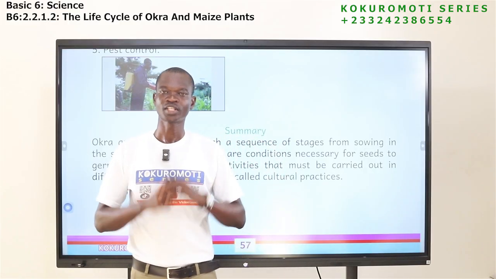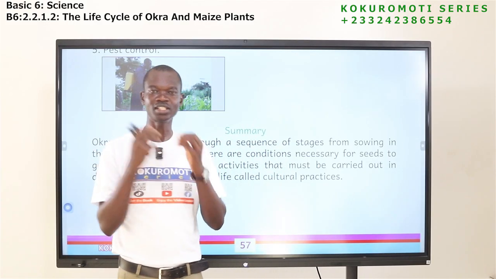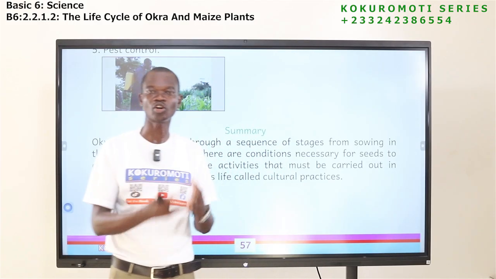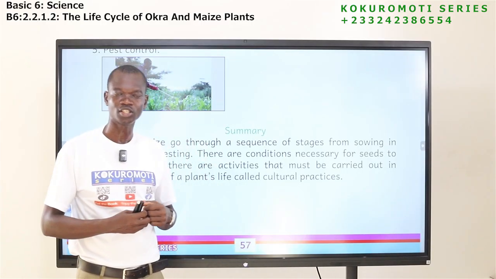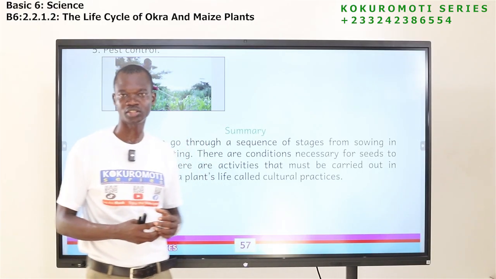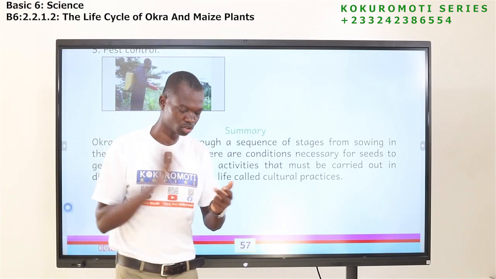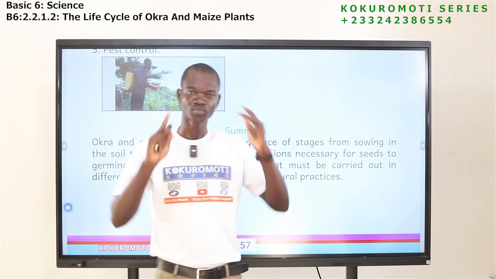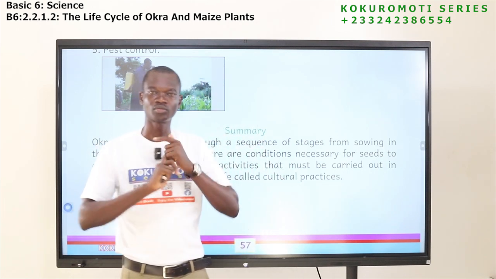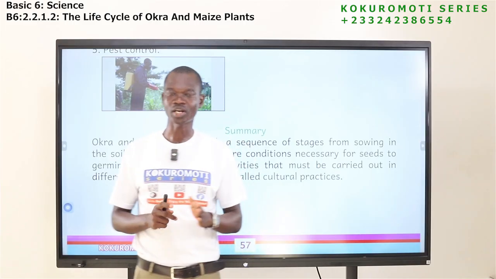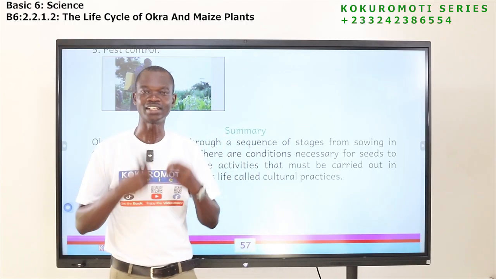Those stages. We have seen conditions that are necessary for germination. These are things that the seed needs to germinate. They should be there for germination to happen. We have seen the seed itself. We said the seed should be viable. Two, there should be what? Air. There should be air. And then water. The last one that we said is suitable temperature. So if all these things are there, the seed will germinate.